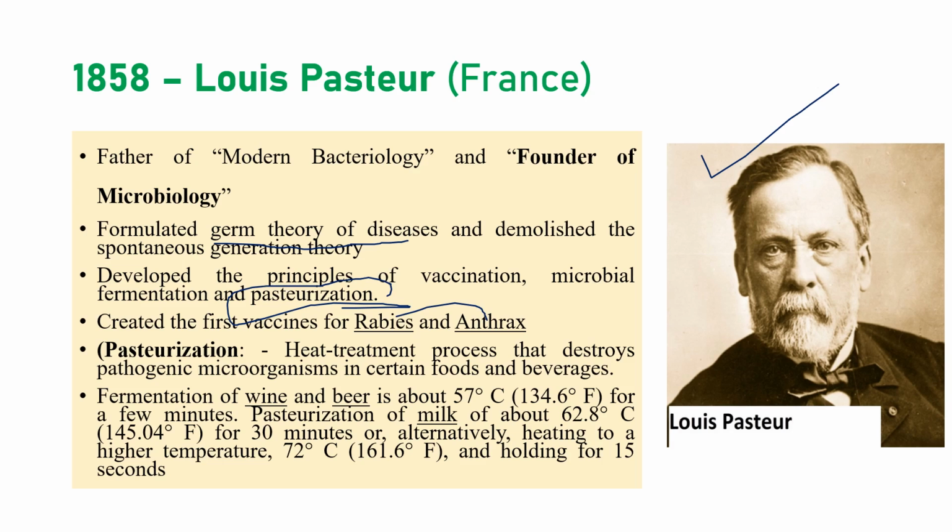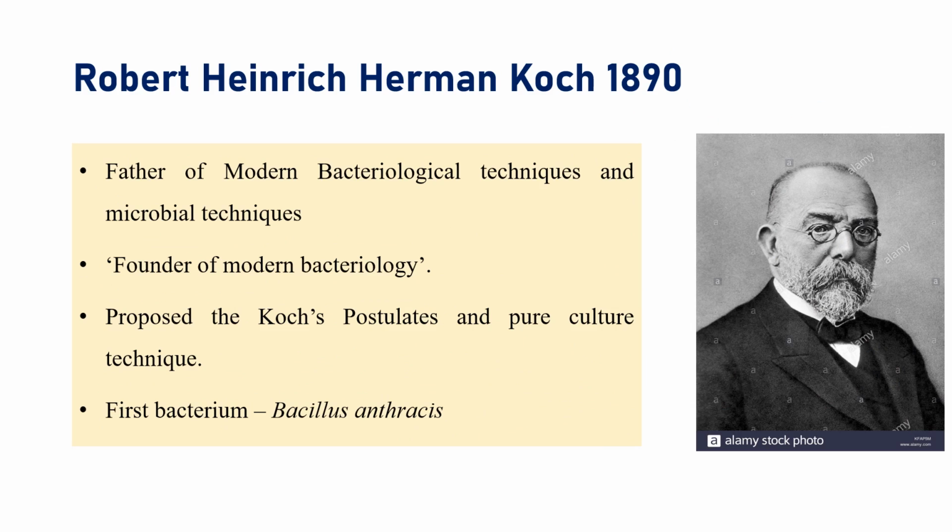And pasteurization, what is that? Generally, it is the heat killing of microorganisms. For wine and beer it requires 57 degrees Celsius. For milk it is 62.8 degrees Celsius. Very important one: what is the pasteurization temperature? 62.8. It also goes higher and lower depending on the beverage we are using.